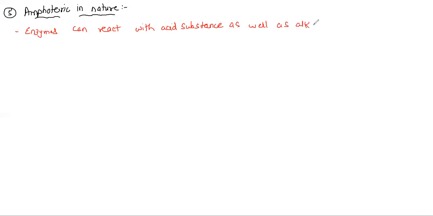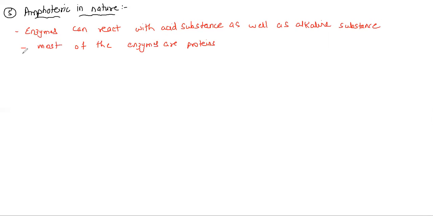It has the potential to react with both the acid as well as the base. The most important point is that most of the enzymes are proteins, and that's why enzymes are amphoteric in nature.